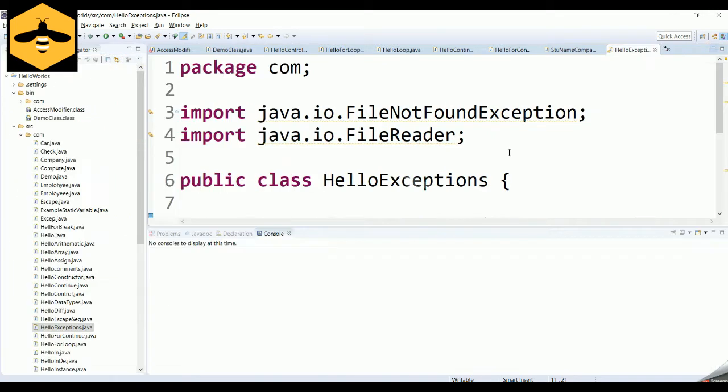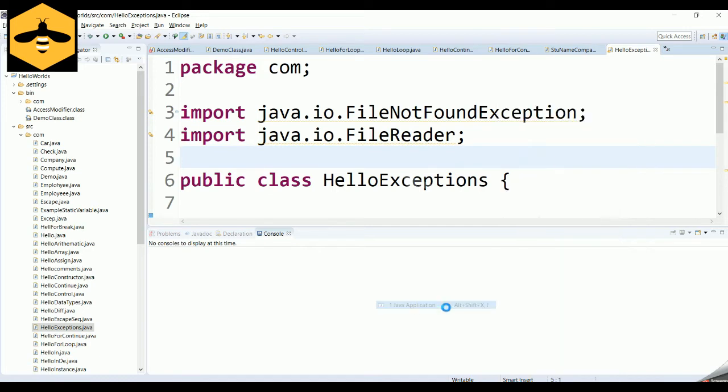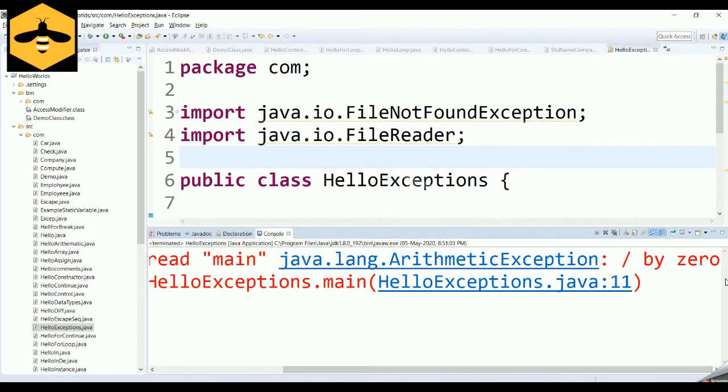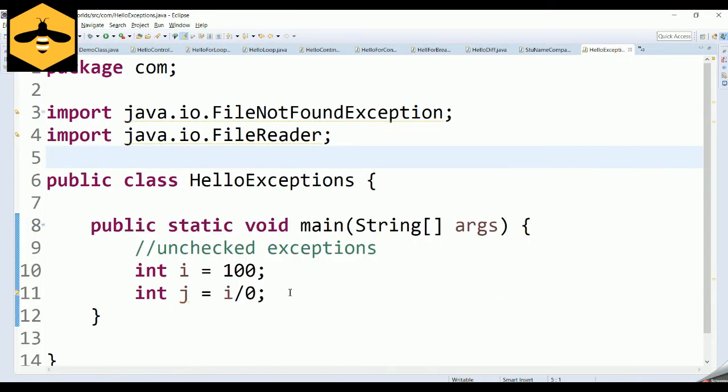So what happens if you run this particular program? Let's run it and see. It ends up with an arithmetic exception. It says that division by 0 is not allowed, and it throws an arithmetic exception. These exceptions are called unchecked exceptions in Java.